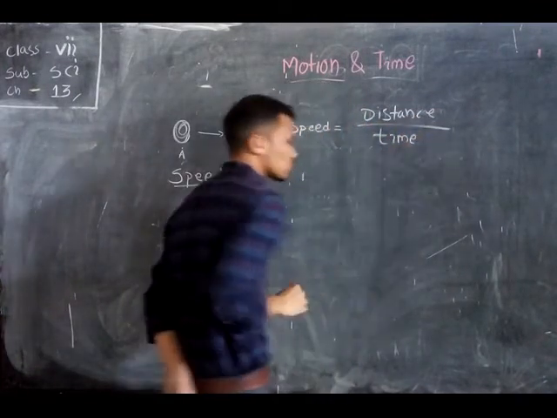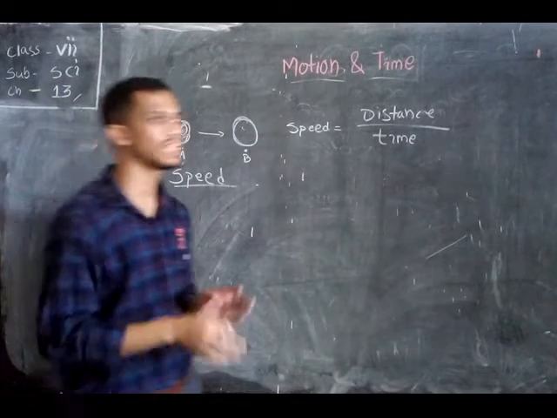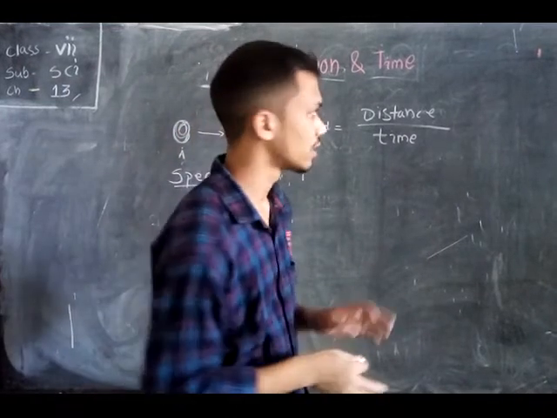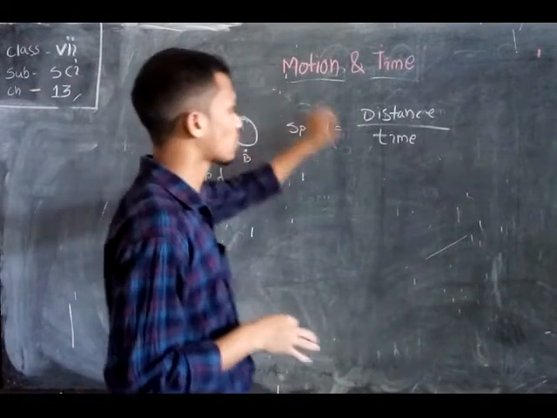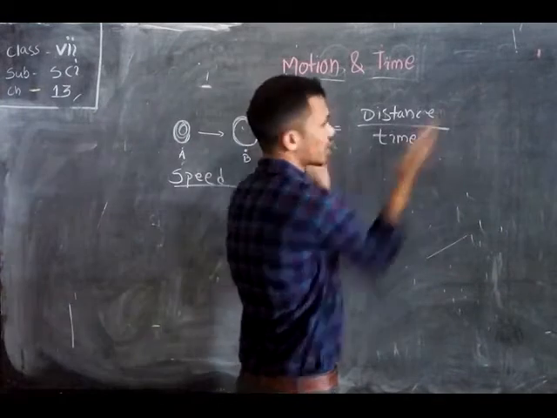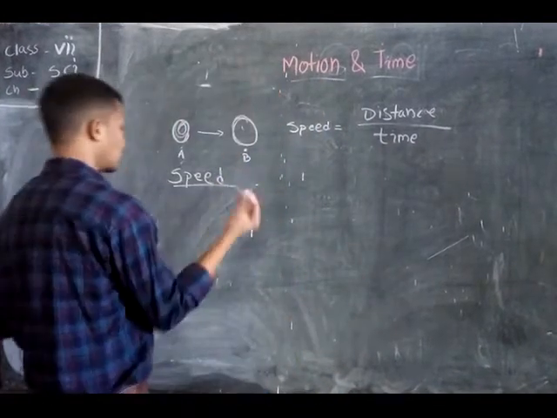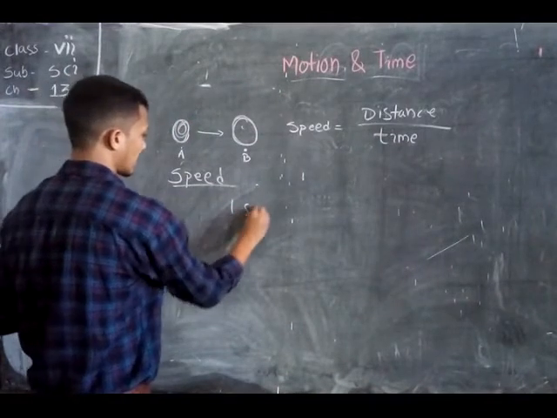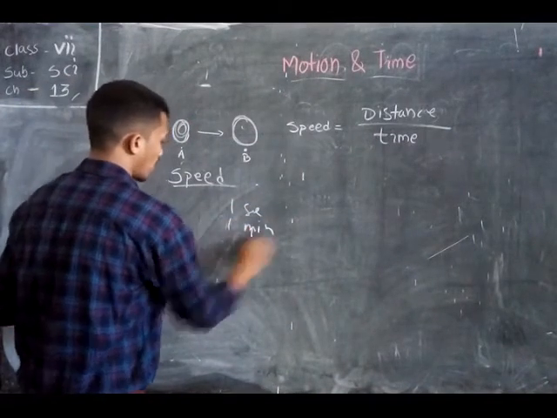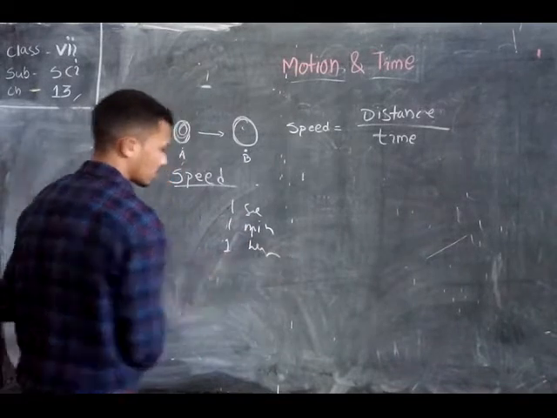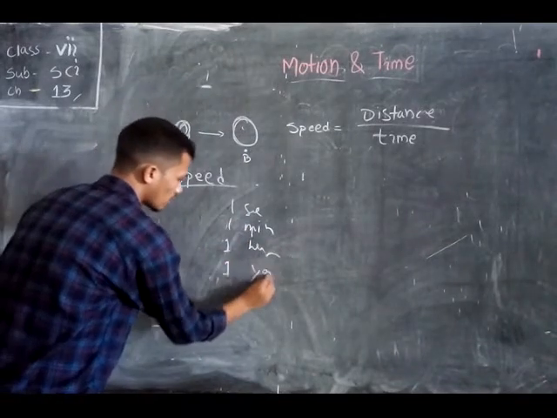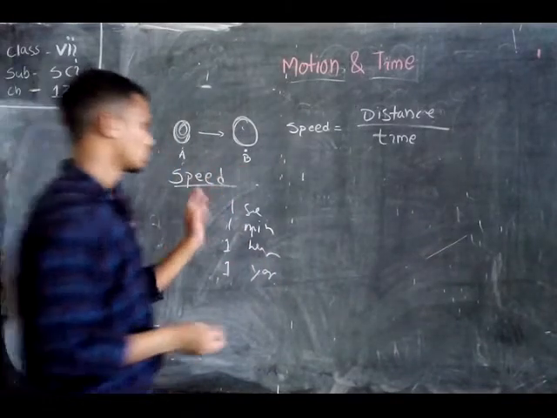How can we calculate the speed of a moving object? The speed can be calculated by the distance covered by a body in a unit time. Unit time means it may be 1 second, 1 minute, 1 hour, or even 1 year. So we can calculate.